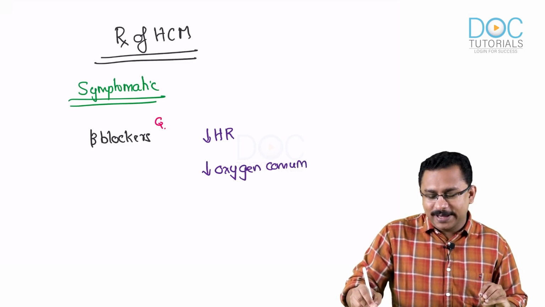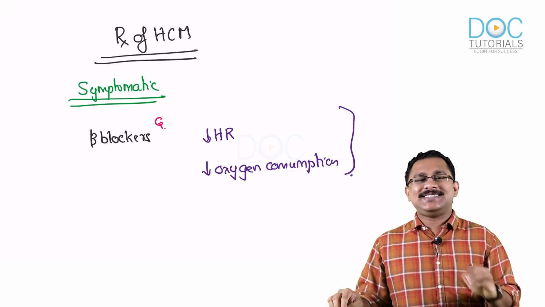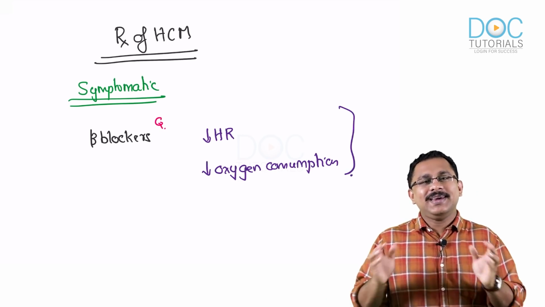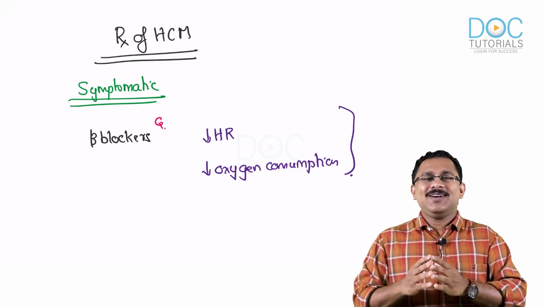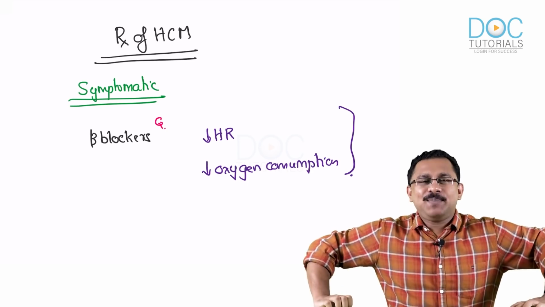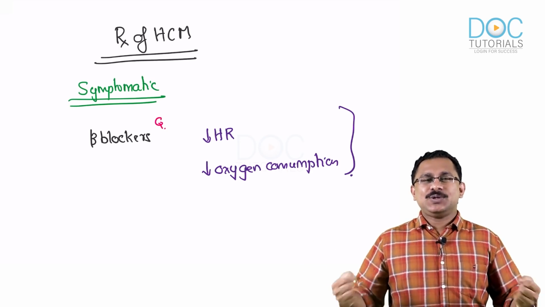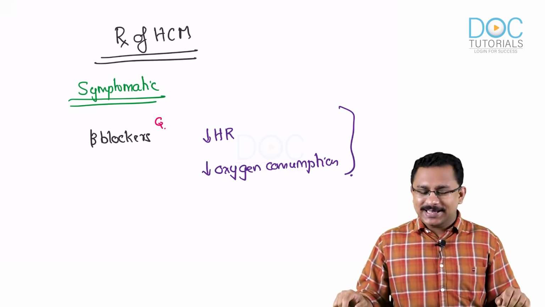Is this a favored action or not? Decreasing heart rate and oxygen consumption in hypertrophic cardiomyopathy is a desired action, because the already muscular hypertrophied ventricle is consuming all this oxygen, and that is predisposing to various complications.